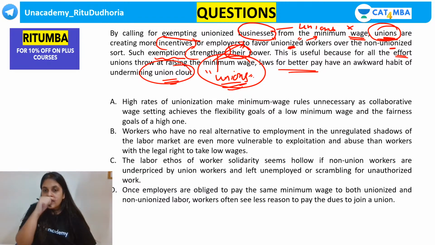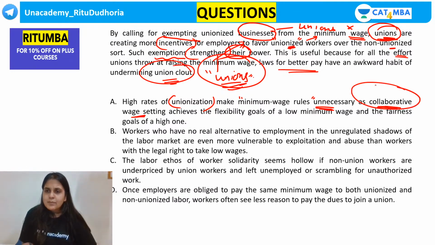Okay, now high rate of unionization makes minimum wage rules unnecessary. Is it about high rate of unionization? Meaning how many unions are formed? And collaborative wage setting. What is collaborative wage setting? Employers and workers working together. From where did you come up with this collaborative wage?